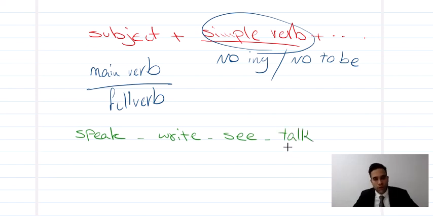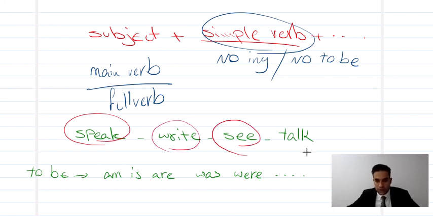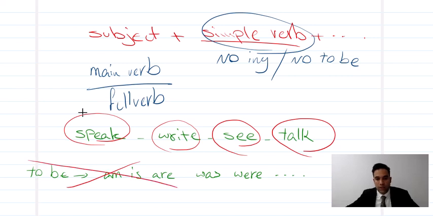These are all full verbs, okay? And also we have to be. To be, you know that. To be: am, is, are, was, were, and so on. So I'm talking about full verbs here. This one, this one, this one, this one. Not this one, okay? Here, to be, no. Only full verbs. Look at the next page. Let's continue.